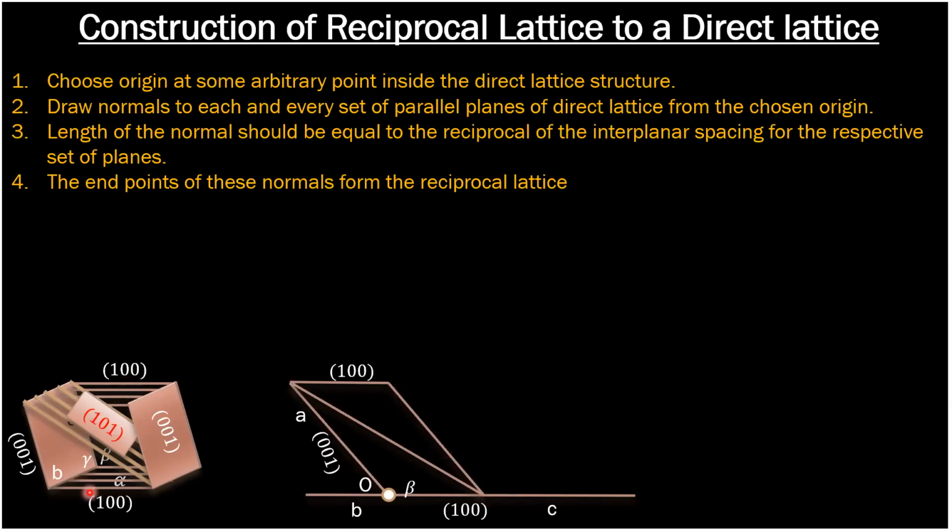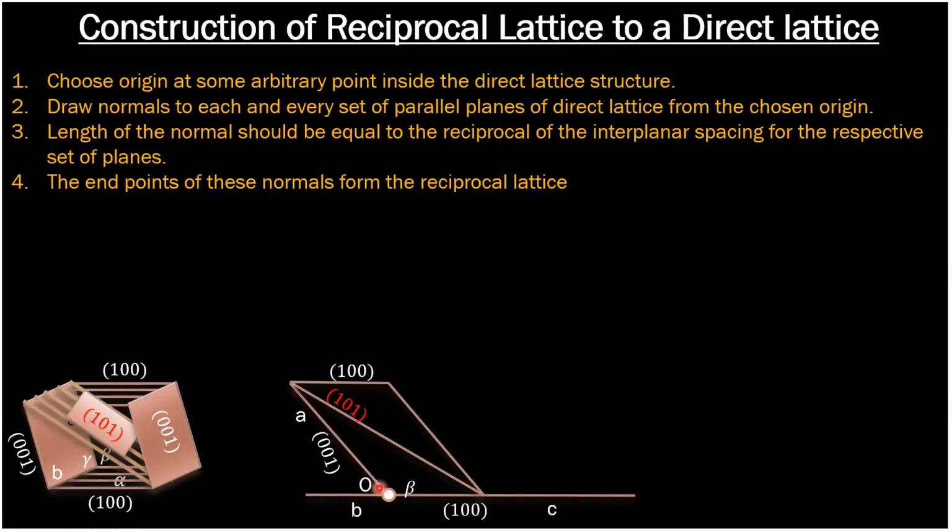The second set is the 1, 0, 0 planes. This is your 1, 0, 0 plane, and this is also your 1, 0, 0 plane. And this third one is your 1, 0, 1 plane, like this. So this was your first step. Your second step is to choose an arbitrary origin inside the direct lattice structure. Suppose we took this as an arbitrary origin O.